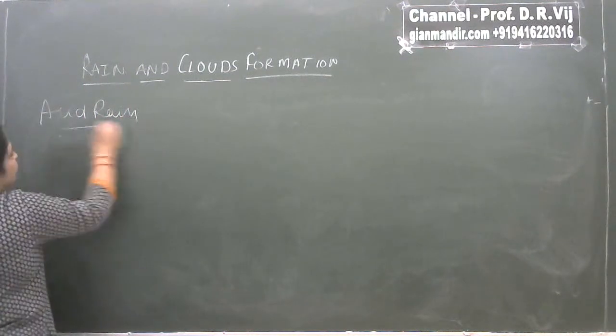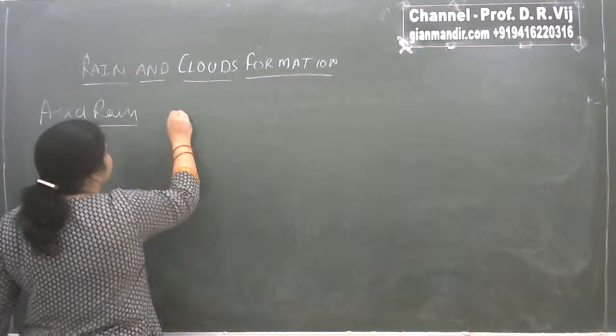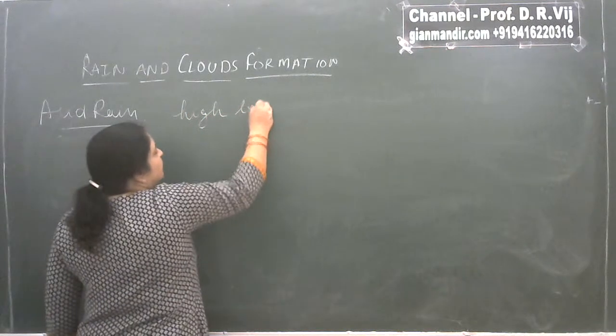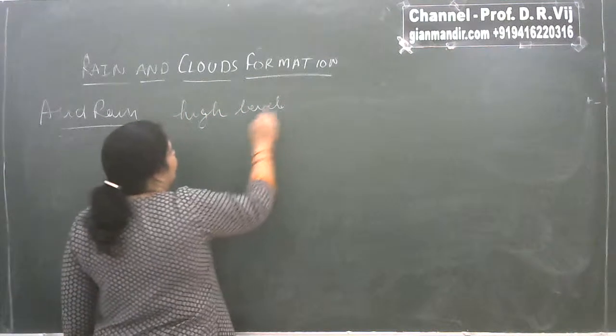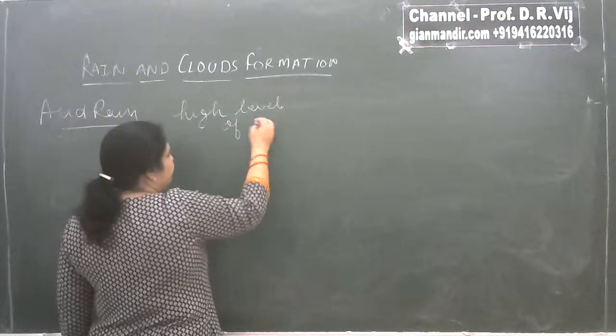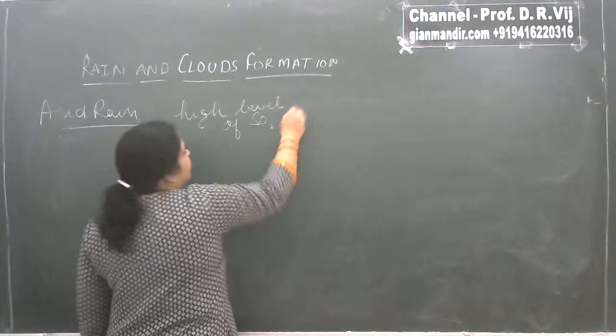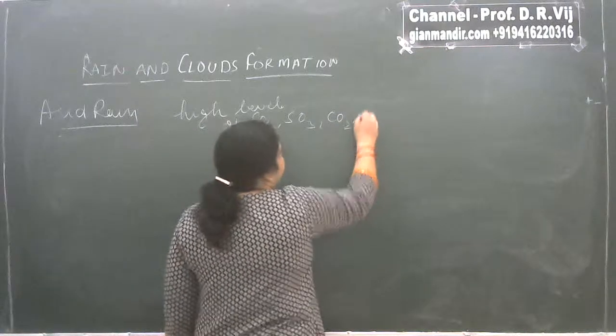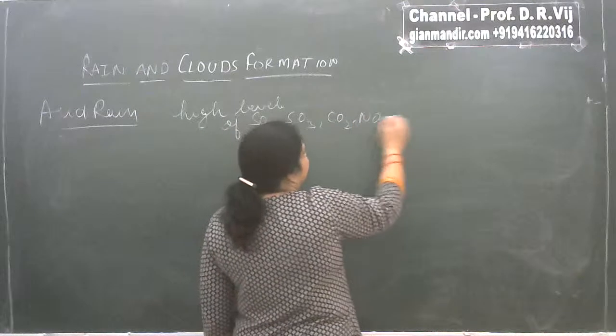As a result of atmospheric pollution, you have seen that our atmosphere is having a high level of acidic gases like sulfur dioxide, sulfur trioxide, carbon dioxide and nitrogen dioxide.